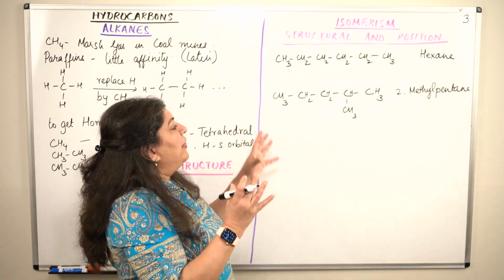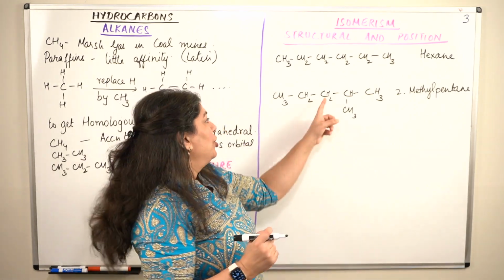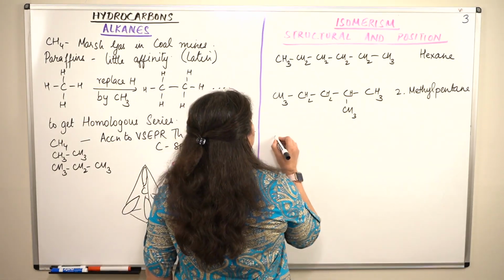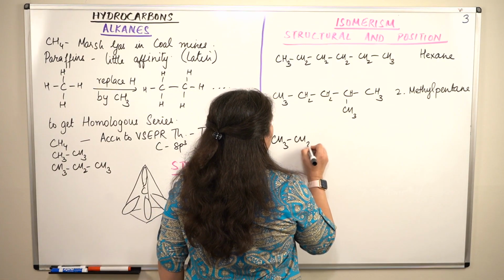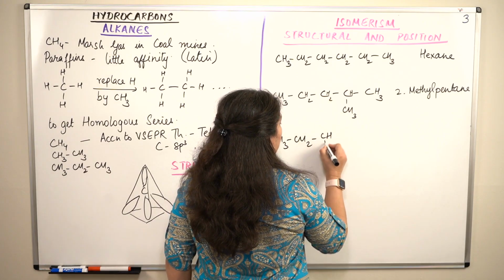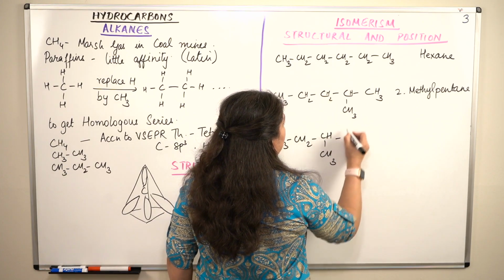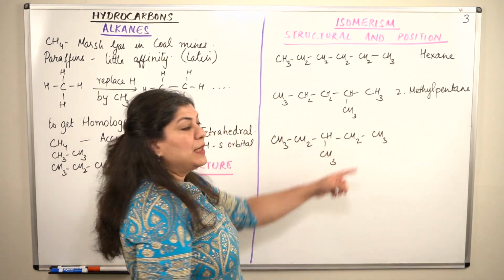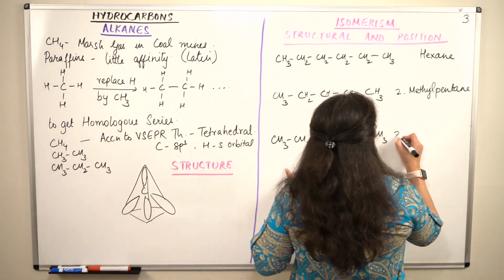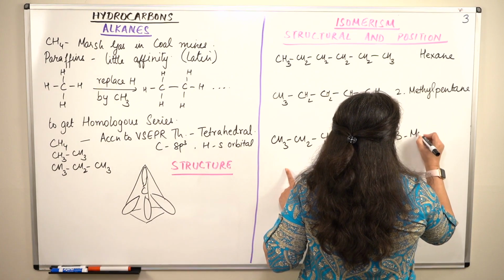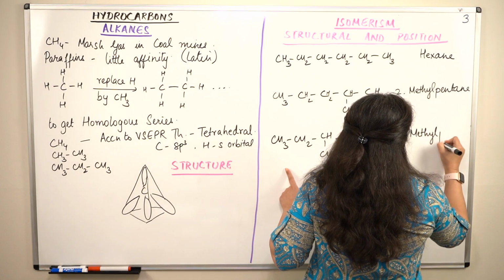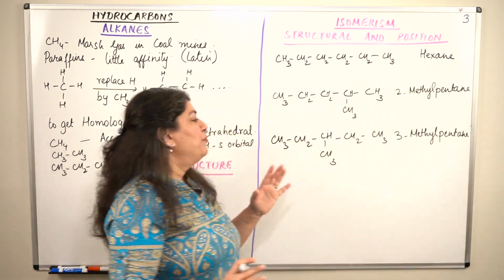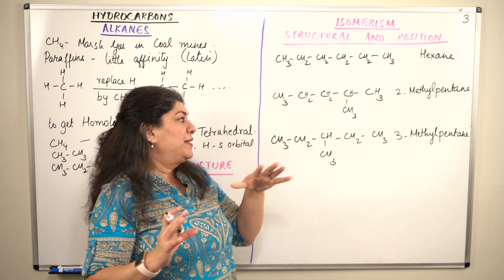So the only other isomer possible with a single branch would be one where you have a branch on the 3rd carbon. So we'll say CH3, CH2, this becomes CH, and you get the methyl group here. This becomes CH2 and CH3. So what is the compound that you got? You got 3-methyl pentane. Okay, so this is the maximum number of single branch isomers that can come.